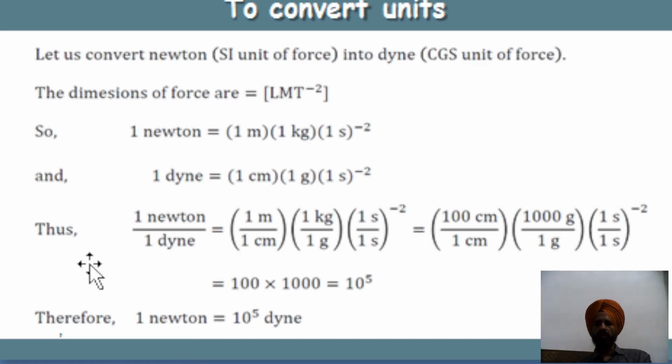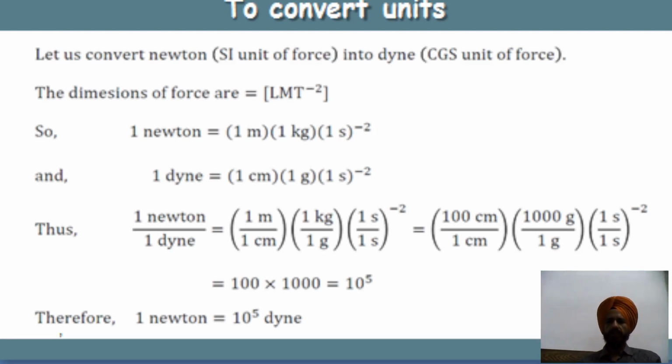So 1 Newton by 1 dyne is equal to, dividing both sides, 1 meter by 1 centimeter, 1 kilogram by 1 gram, and 1 second square by 1 second square. After computing and simplification, you will get 10 raised to 5. So we can say that 1 Newton is equal to 10 raised to 5 dyne. In this slide you can see how the Newton, the SI unit of force, is converted into dyne, the CGS unit of force. In this way we can convert the units.